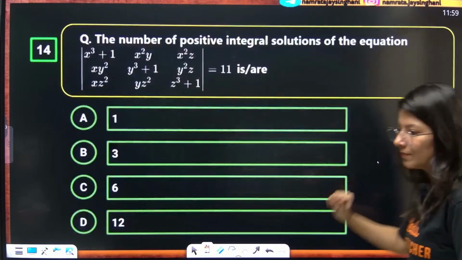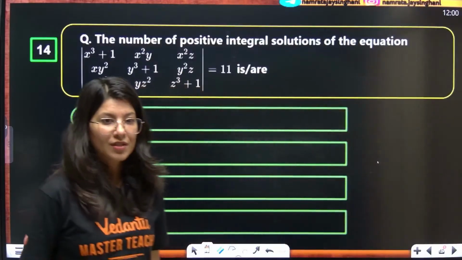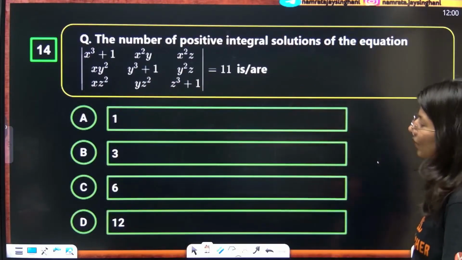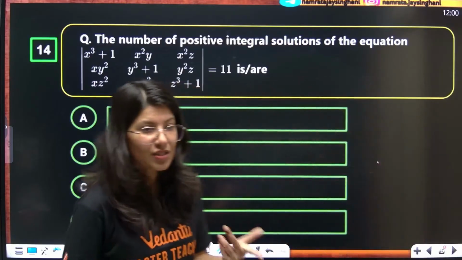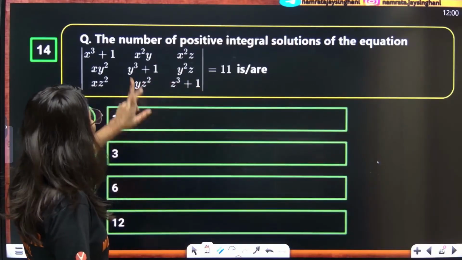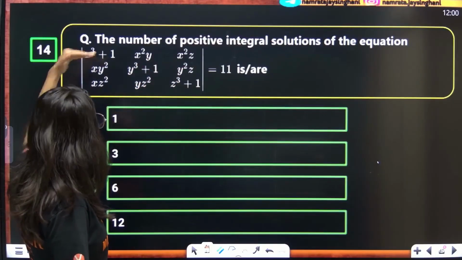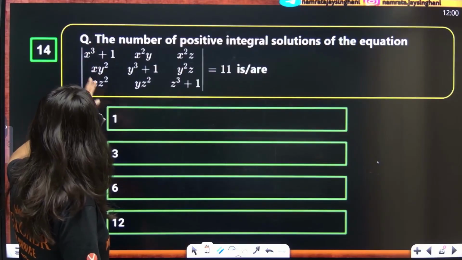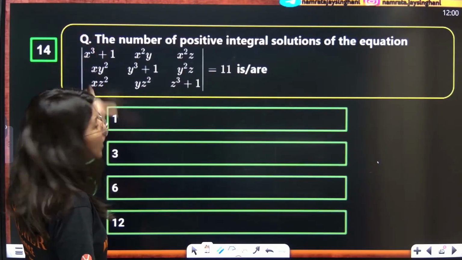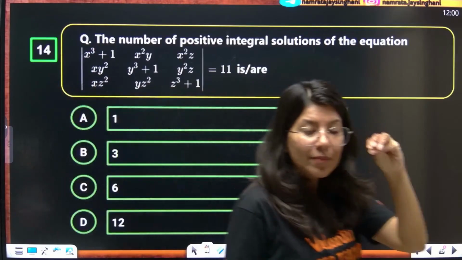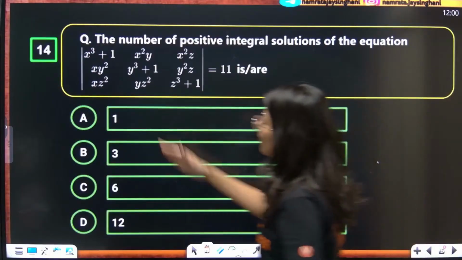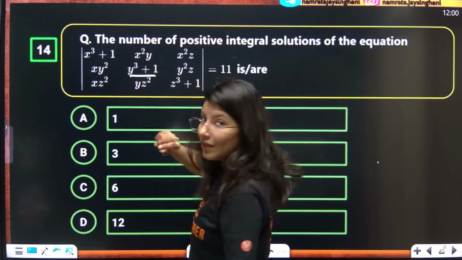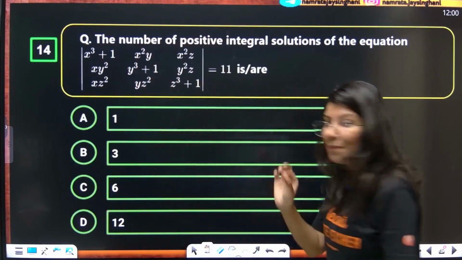Now the next question. The number of positive integral solutions of this equation is what they are looking for. In such questions you feel like, if I want to take x common, there is x, but there is not x, so I cannot take x common. Even going column-wise, you can't take x common from this. So sometimes you get stuck in that equation, that from column 1 I can take x common, from column 2 I can take y, but there is some glitch over here.